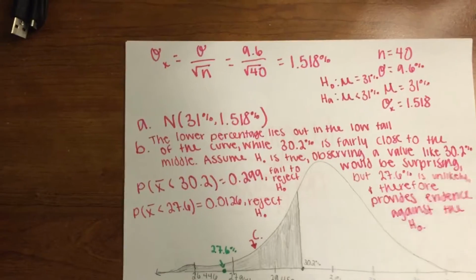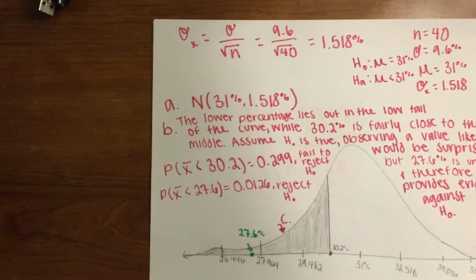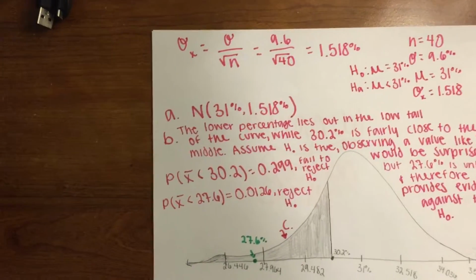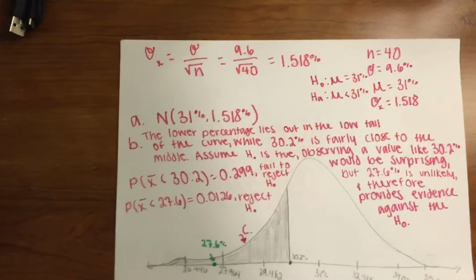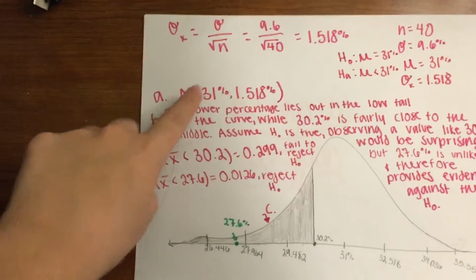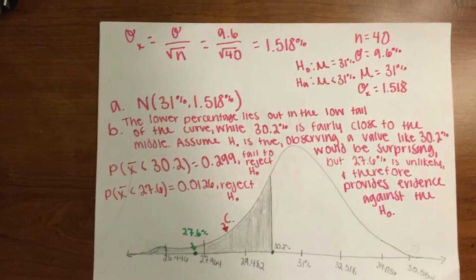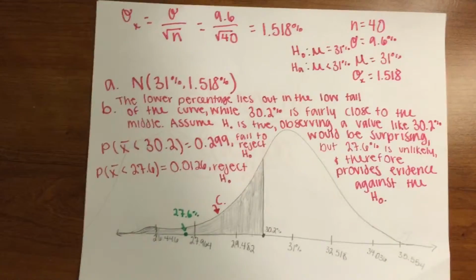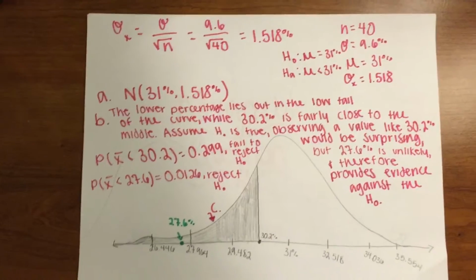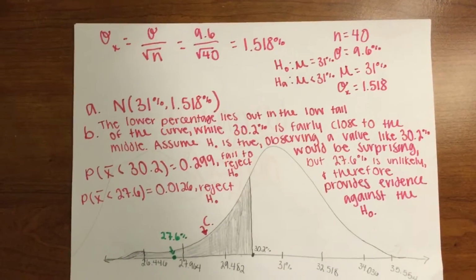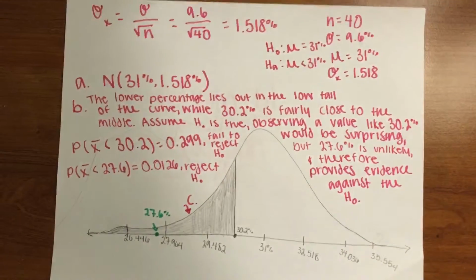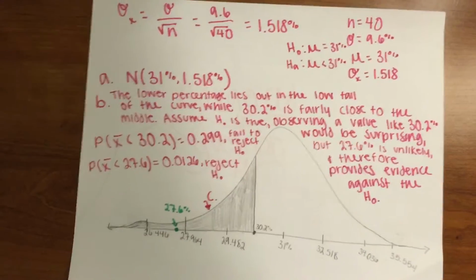For part A, we had to find the sampling distribution of the mean percent x bar that the sample spends on housing if the null hypothesis is true. And so it's normal at 31% and 1.518%. To get the 1.518%, we had to take the standard deviation over the square root of n, which is 9.6 over the square root of 40, which gives you 1.518%.